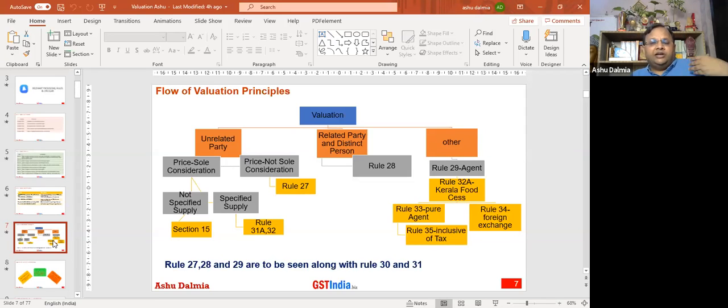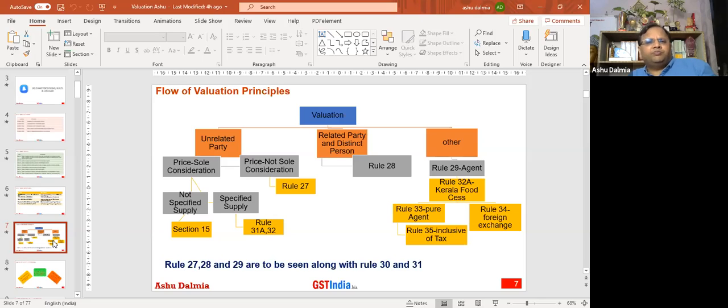When the parties are related parties or distinct persons as per section 25.4 or 25.5, then I have to go directly to rule 28. If the transactions are between the agent and the principal, directly we have to go to rule 29. Kerala flood cess, because it was applicable when the flood cess was there, that was section 30, rule 32A.